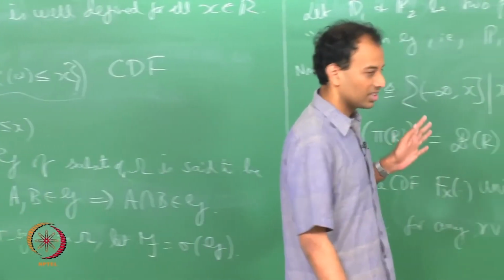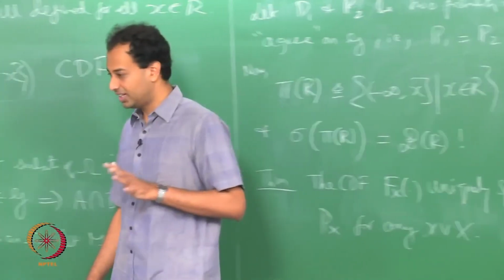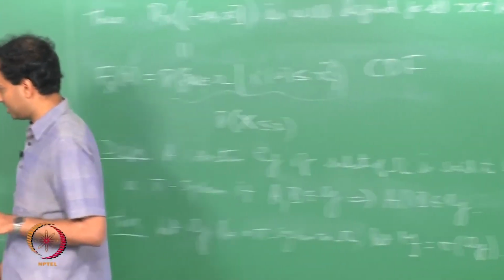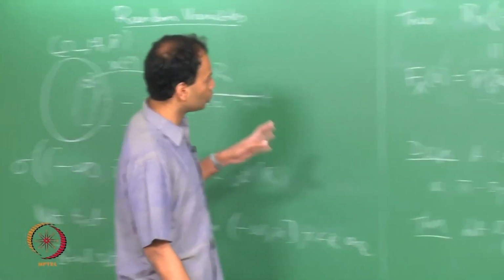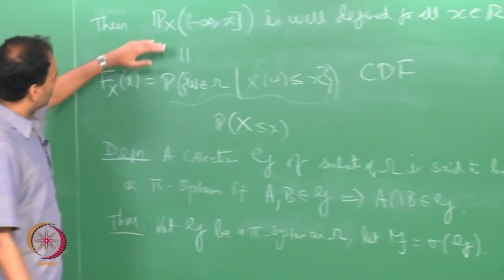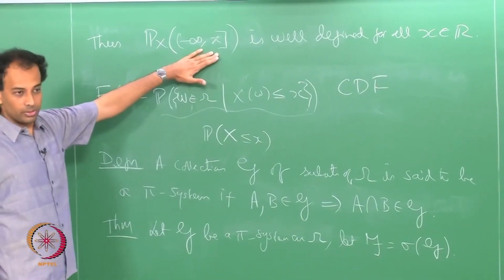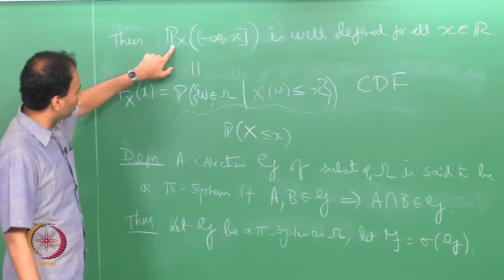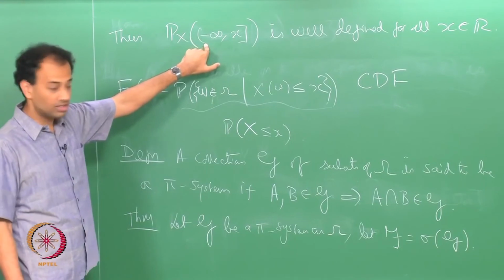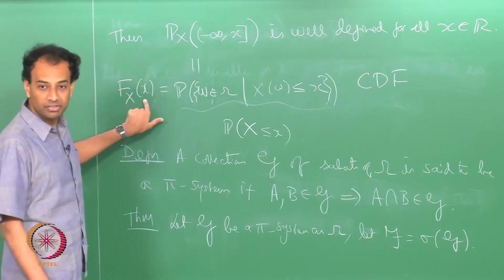Then we further said that Borel sets are generated by the class of semi-infinite intervals. So the probabilities of those sets are well defined, and the probability law P_X on the semi-infinite intervals is what defines the CDF of a random variable.